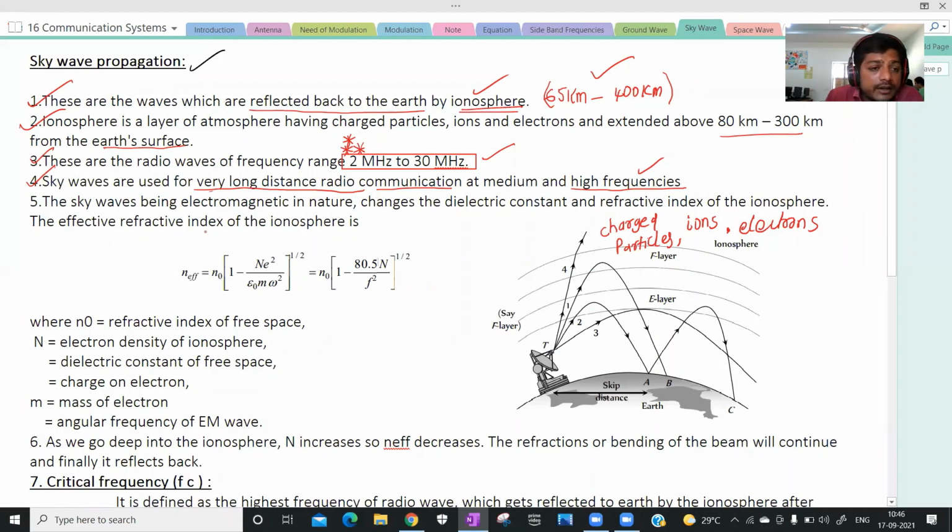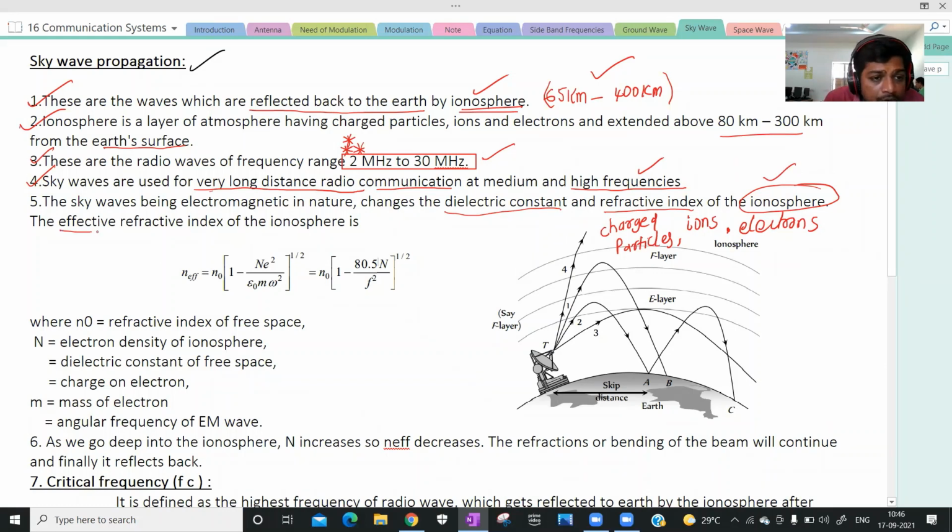Next, this is the effective refractive index. The sky waves being electromagnetic in nature, whenever they interact with the ionosphere, they change the dielectric constant and the refractive index of the ionosphere.